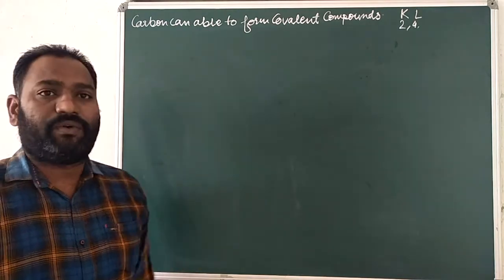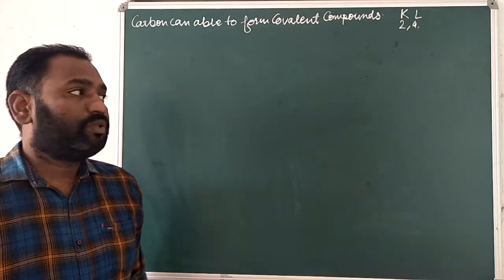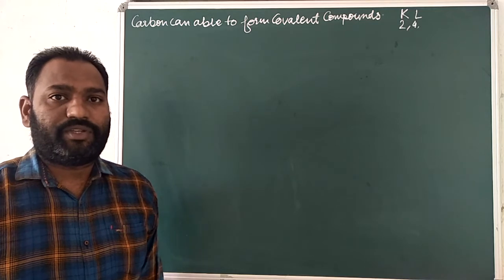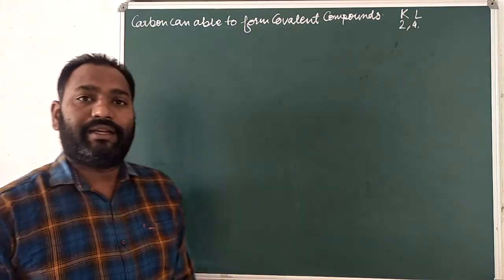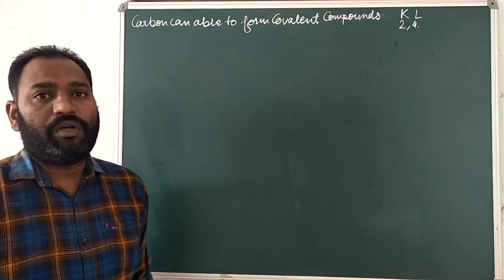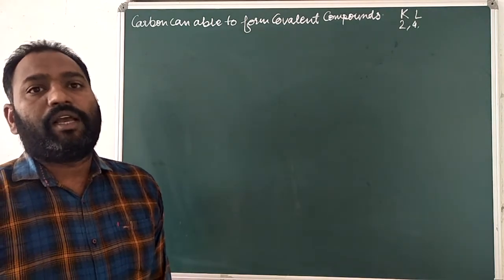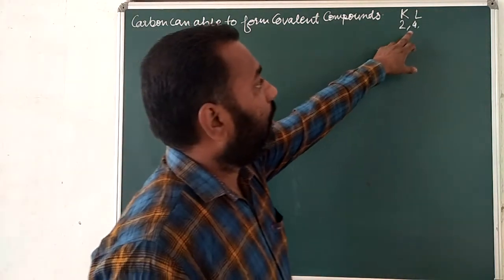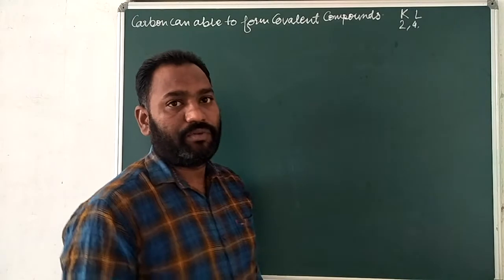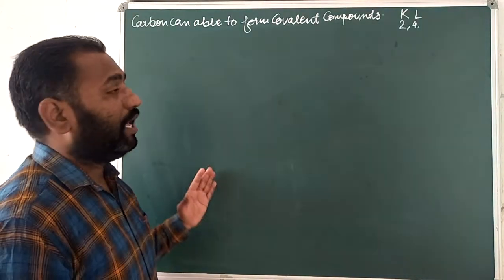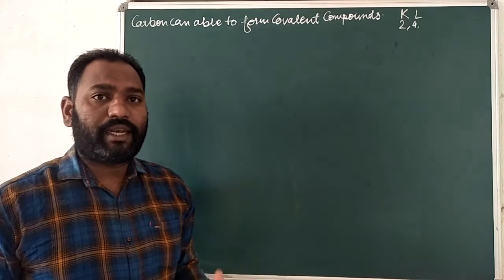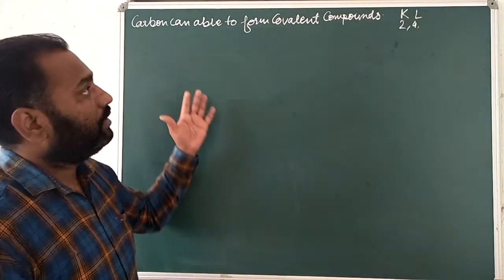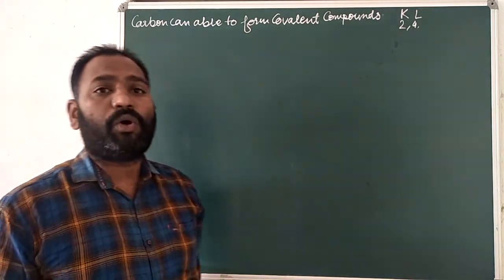And if there are vacant places, like sulfur has 2 vacant places, they can easily gain electrons to complete the inert gas configuration. In chlorine there is one vacant place, so it can gain 1 electron and complete the stable configuration. But here the outermost shell contains 4 valence electrons. So carbon cannot gain 4 electrons and cannot donate 4 electrons, for energy considerations. That's why carbon forms covalent compounds.